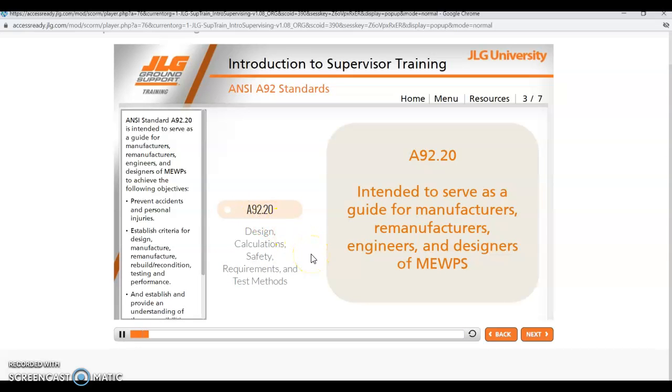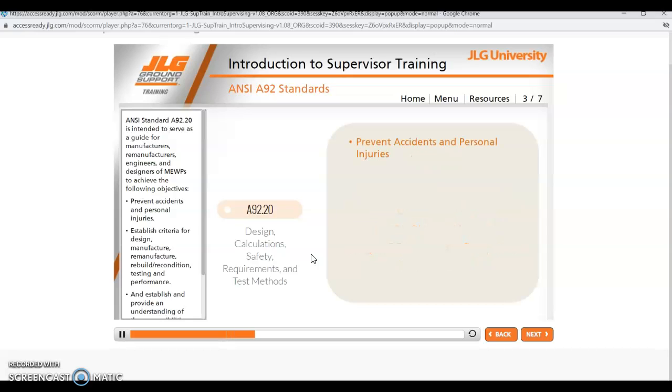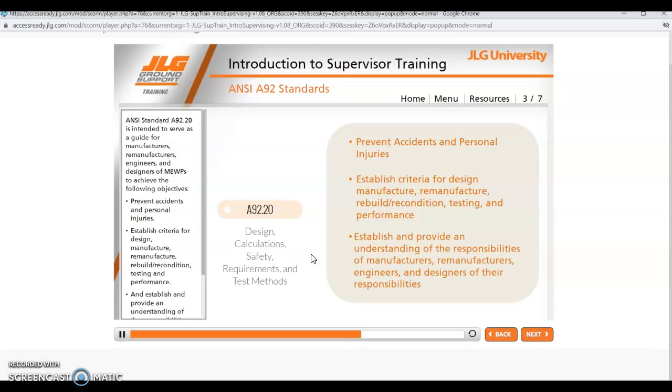ANSI Standard A92.20 is intended to serve as a guide for manufacturers, remanufacturers, engineers, and designers of MEWPS to achieve the following objectives: prevent accidents and personal injuries, establish criteria for design, manufacture, remanufacture, rebuild, recondition, testing, and performance, and establish and provide an understanding of the responsibilities of manufacturers, remanufacturers, engineers, and designers.